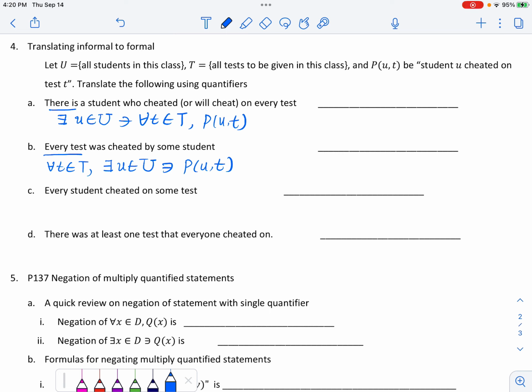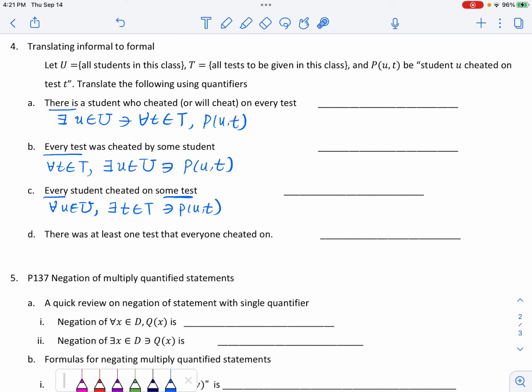Now let's look at the next one. Every student cheated on some test. So every is any, just pick any student, right? For all student U from U, and you can always find a test that the student you picked cheated on. So therefore we are going to say there exists a T in T. So that's where the there exists comes in, such that P of U T.